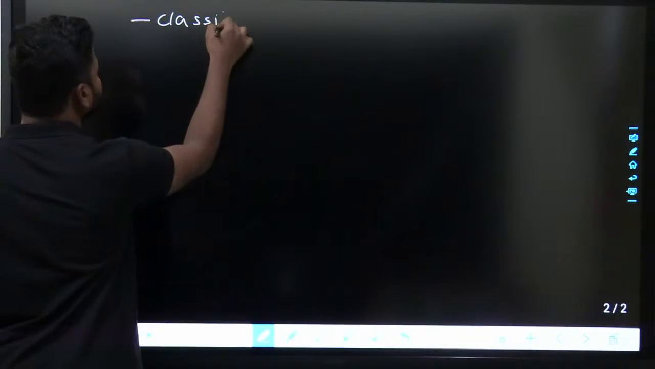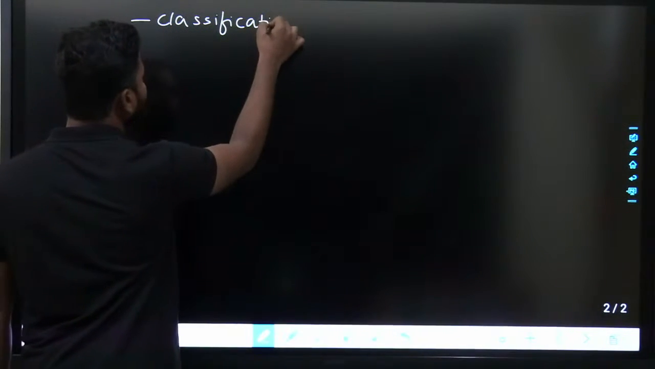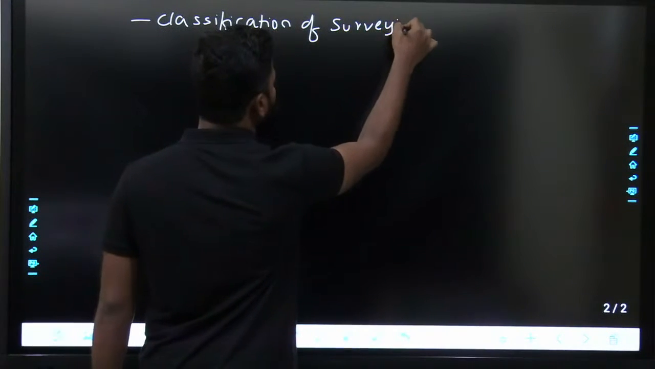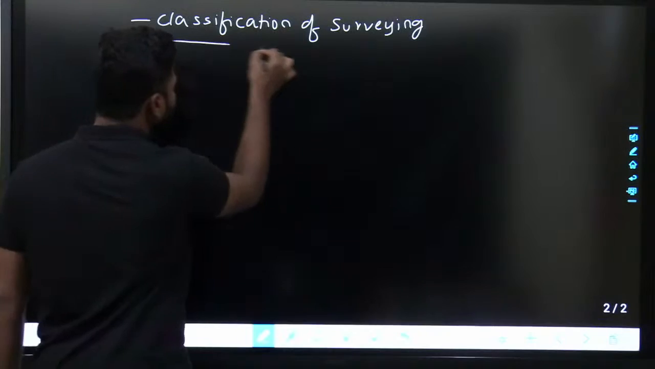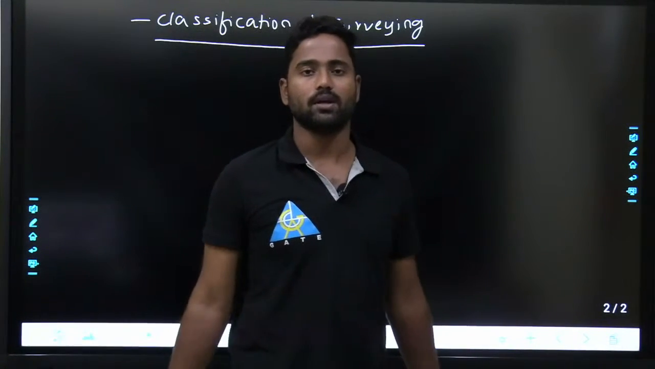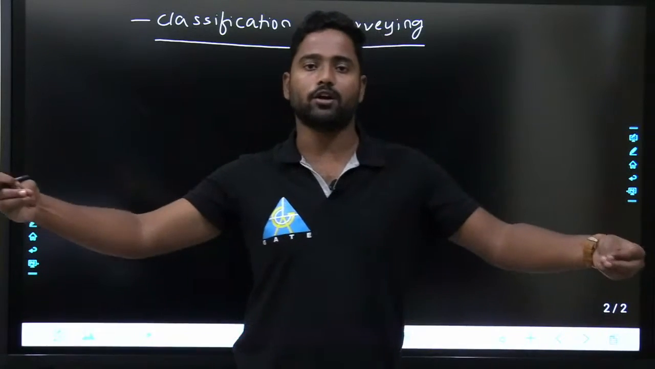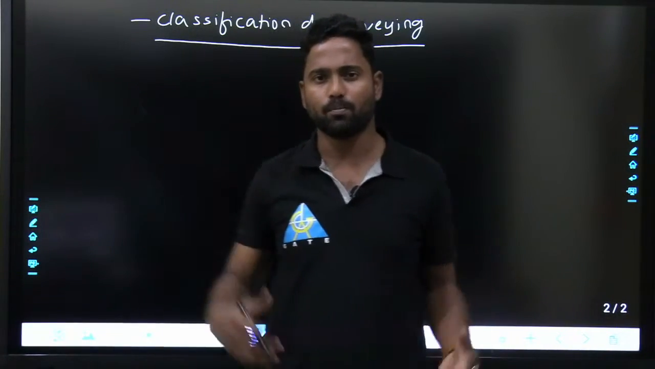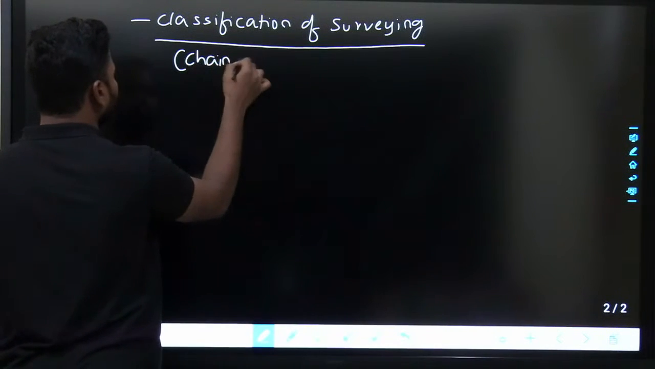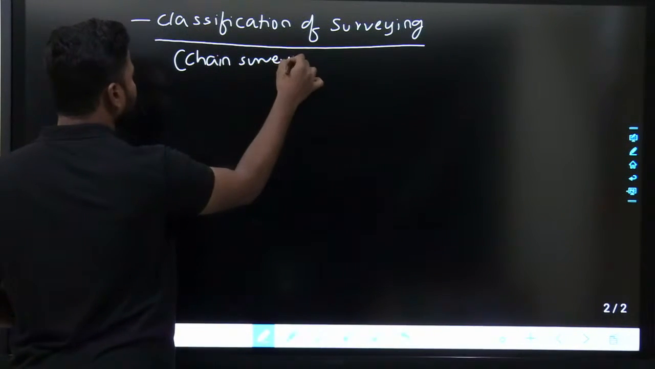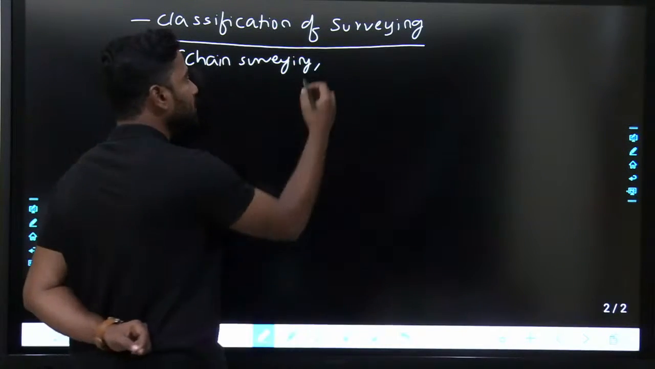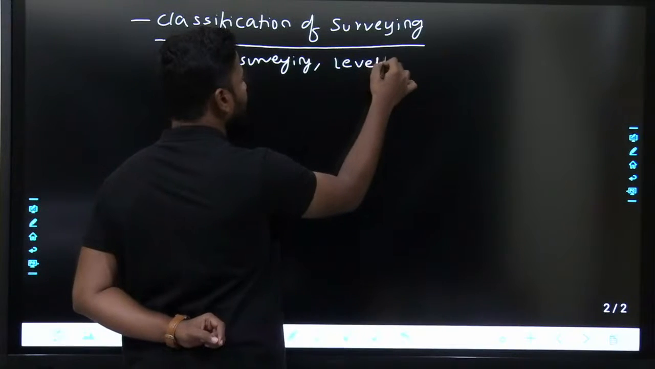Classification of surveying. Classification is generally done by the types of instruments you are using. Like if you are using chain or tape to measure distance between 2 points, then it is chain surveying. If you are using levels, like dumpy levels and all those things, then it is called leveling.